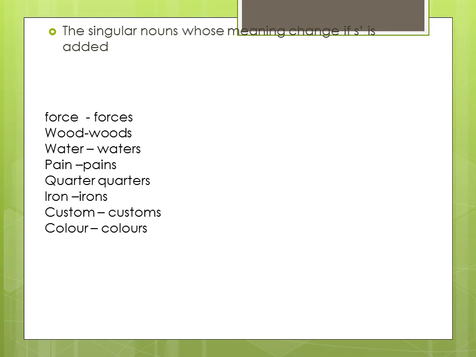He used to live in military quarters during his service in the army. So it goes like that. Let's take the next example, iron and irons. This is the example, which is a very common example given to talk about this rule.